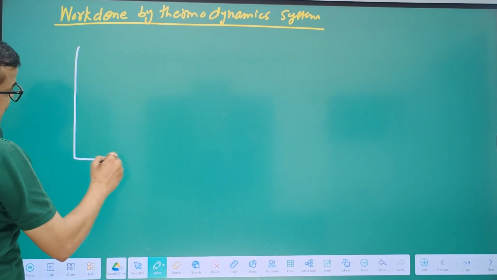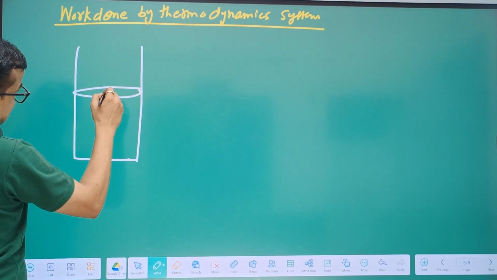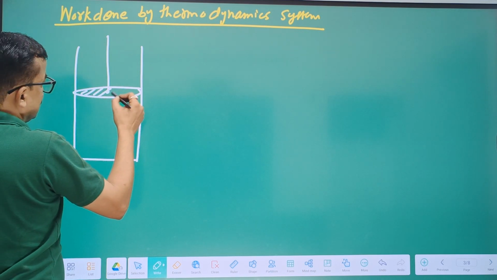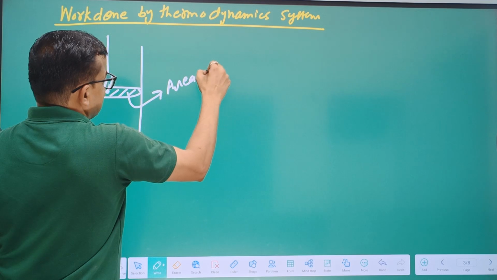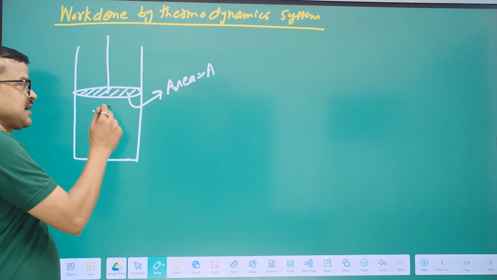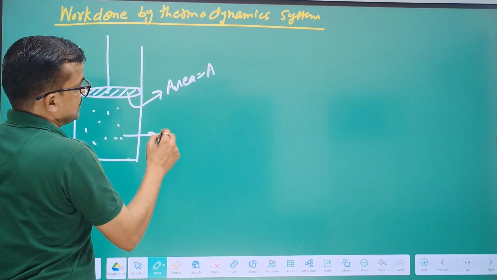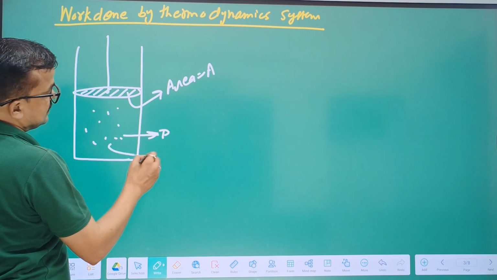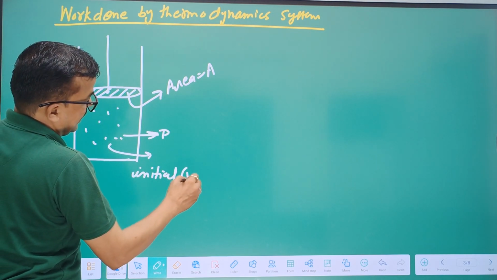Let there be a cylinder having a piston. The piston can move upward or downward. The cross-sectional area of the piston is capital A, and there is a gas having some volume and some pressure. For example, the initial volume is Vi.